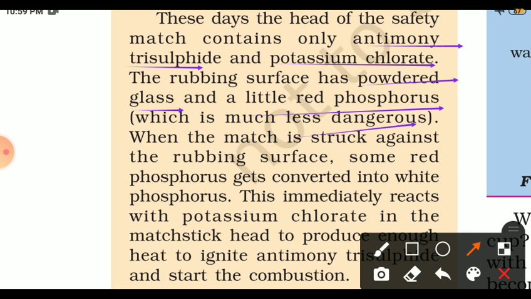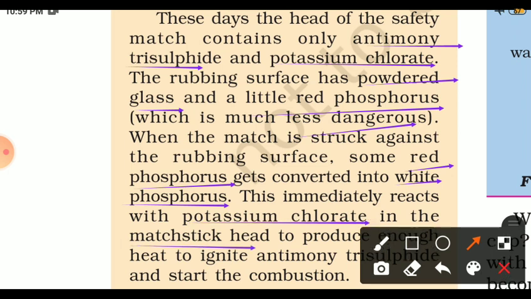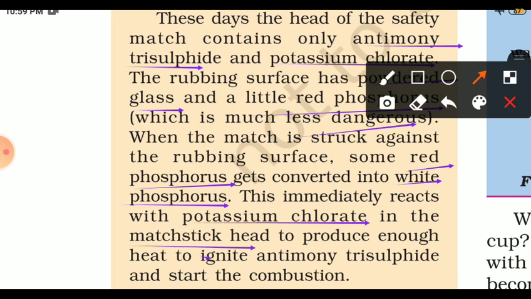When the match is struck against the rubbing surface, some red phosphorus gets converted into white phosphorus. This immediately reacts with the potassium chlorate in the matchstick head to produce enough heat to ignite antimony trisulfide and start the combustion.